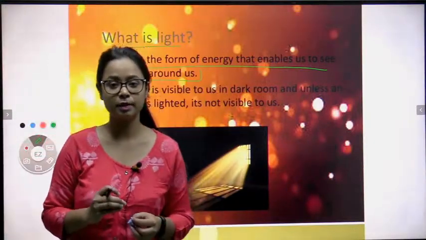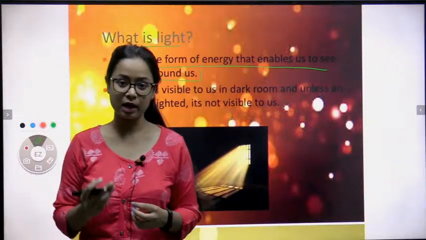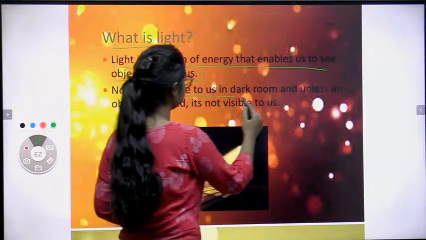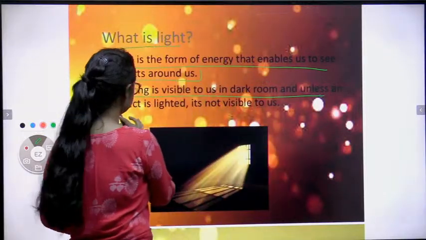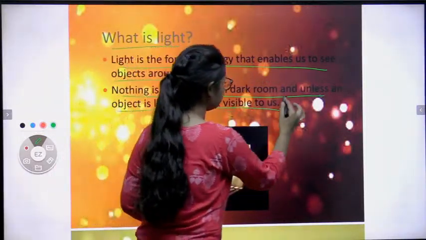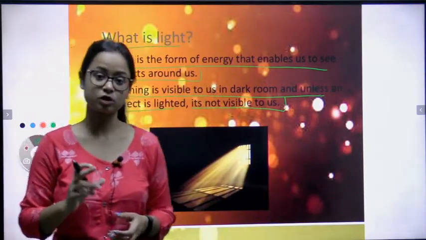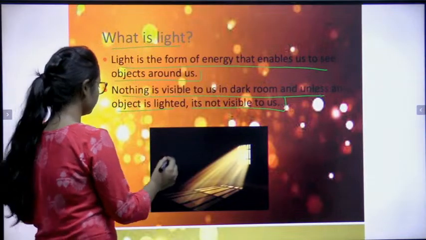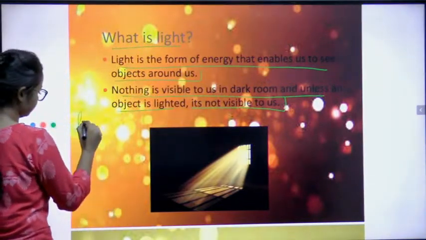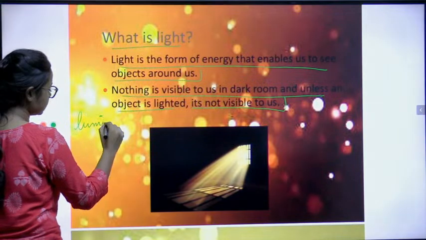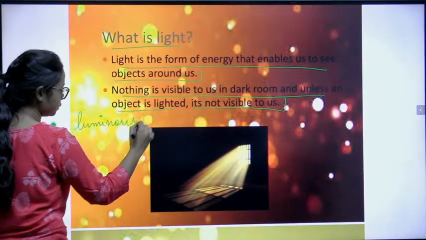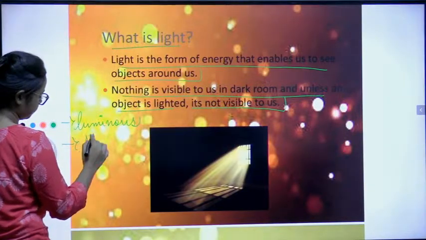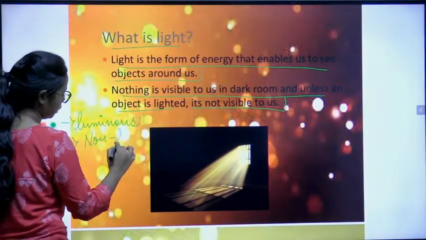Nothing is visible to us in a dark room unless or until you turn on the lights, right? Nothing is visible to us in a dark room unless the object is lighted. Then it is visible to us. Clear? Because of the presence of light only. Now objects are distributed into two parts, that is luminous and non-luminous. Clear?